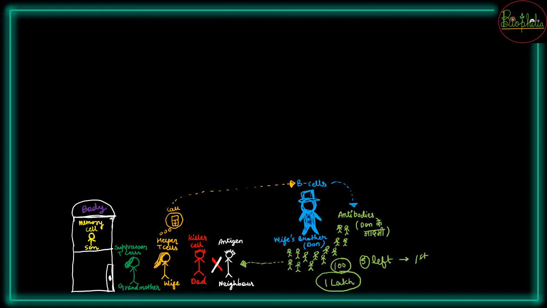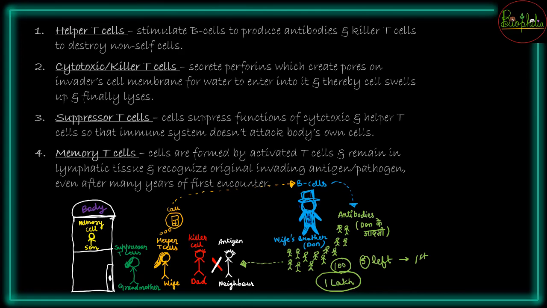So I hope with this short story with different kinds of characters it was helpful for you to understand the entire scene about cell mediated immunity. So the different kinds of characters are placed over here, that is the helper T cells. So helper T cells क्या करने वाले हैं, these are going to stimulate the B cells. अब B cells कौन थे, वाइफ के भाई जो डॉन है, these were the B cells. So these are going to produce antibodies, यानी डॉन के आदमी आके killer T cells को भेजा जाएगा so that it can destroy the antigens.